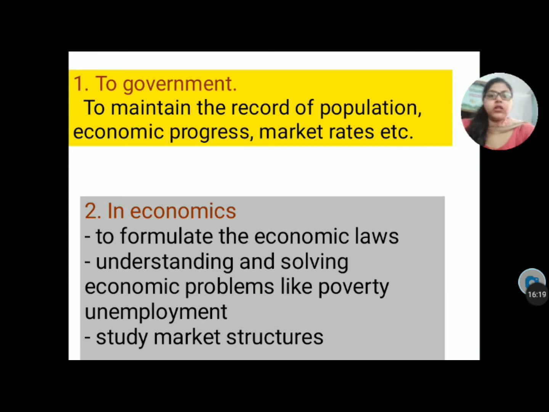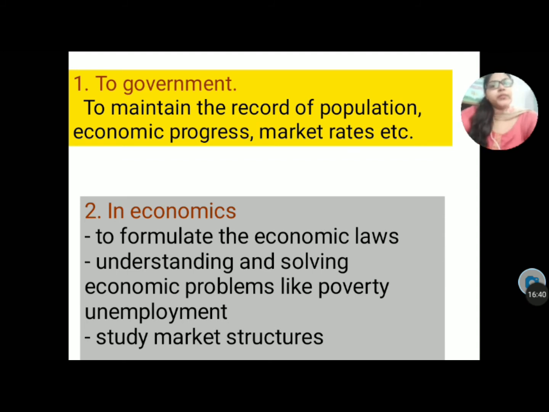For example, your utility function, you are checking the satisfaction with the help of utilities. That is also actually the part of statistics. It helps us in formulating economic laws. How does it help in economic laws?